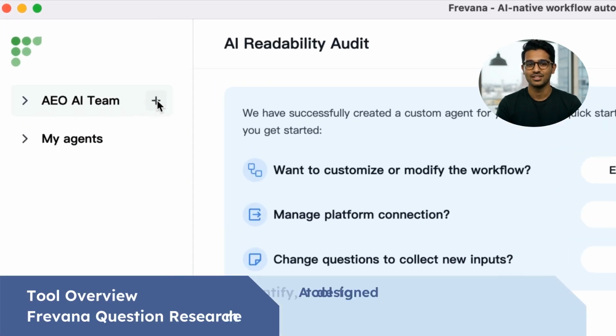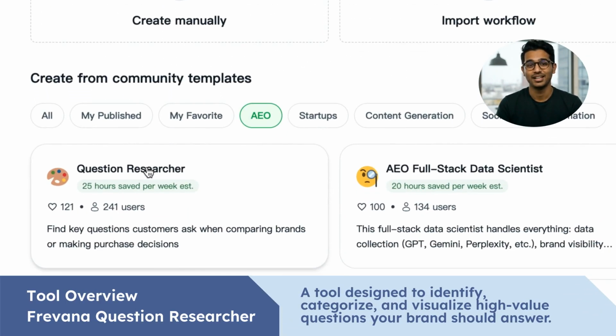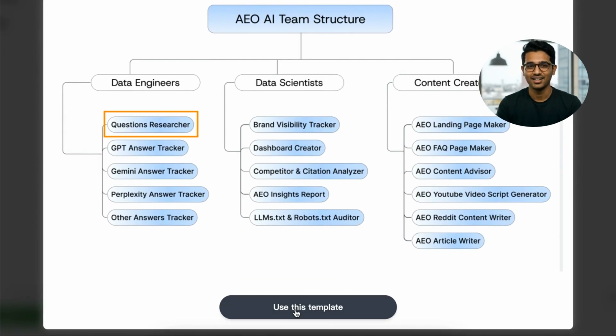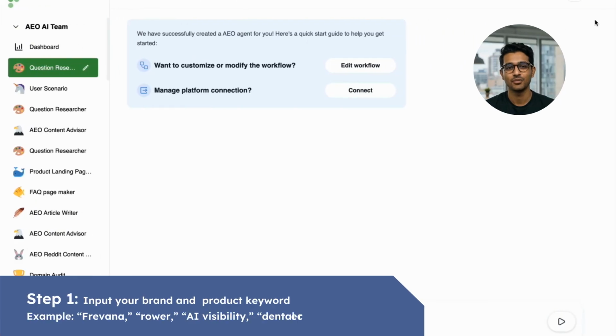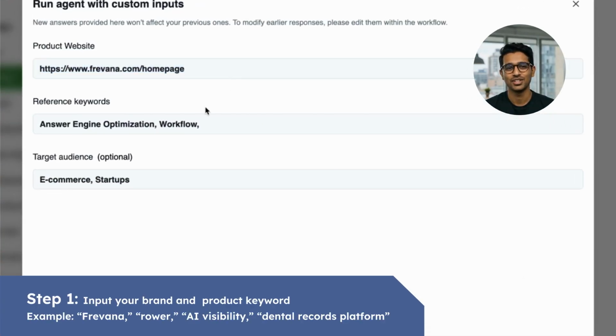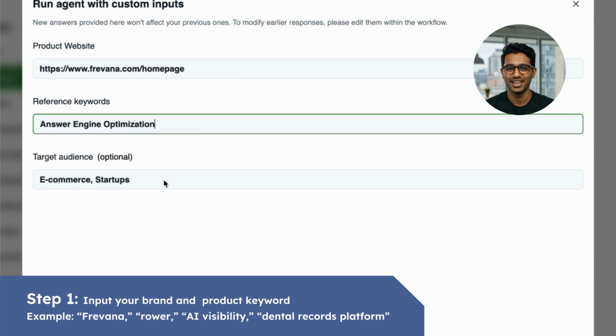You will now learn how to use Frivana to generate high-value questions. The Question Researcher tool will help you collect and produce at least 20 questions that reflect what real users are asking online and the ones you should not miss. Step 1. Click on the Run button. Then type in your brand or product website, characters or keywords related to your brand, like for Frivana it would be AEO, and the audience you want to speak to.